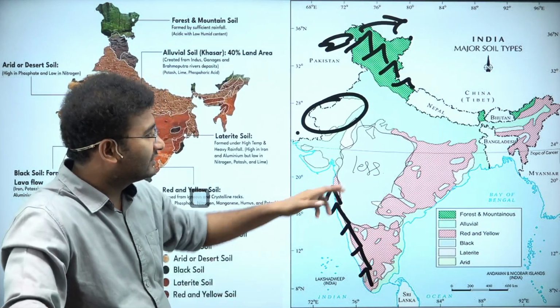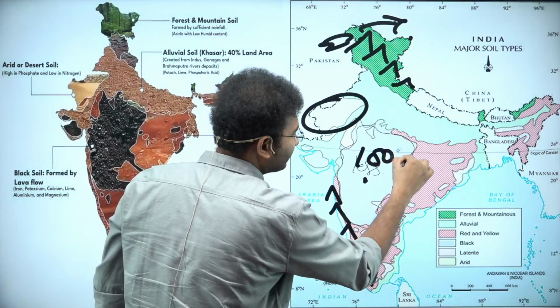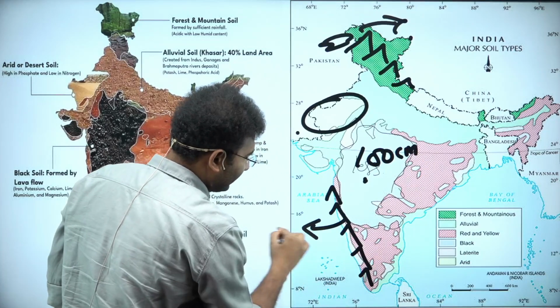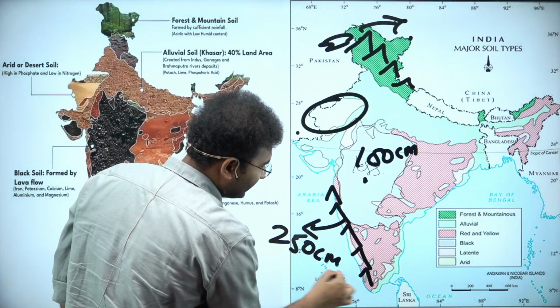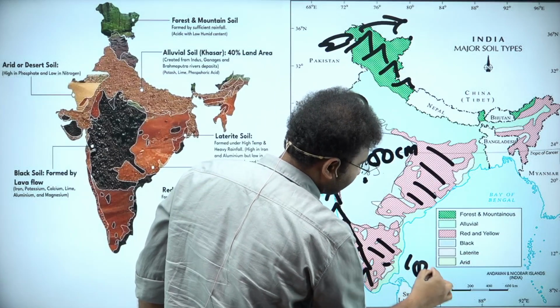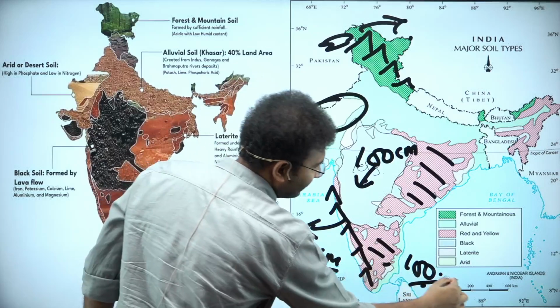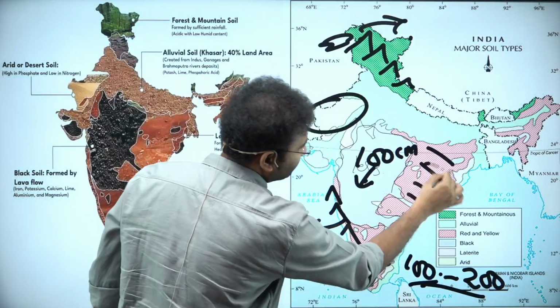Right? So this is black soil, where the rainfall is low. The rainfall is almost 100 centimeters or less. And this is the area where 250 centimeters of rainfall can be seen, in laterite. And these are the areas where you'll get to see 100 odd centimeters. And this is the area less than 100 or 100. This is 100 to 200 centimeters you will get to see in the red soil area.